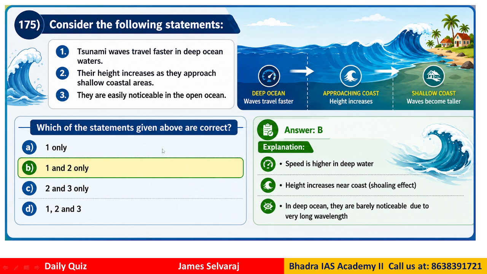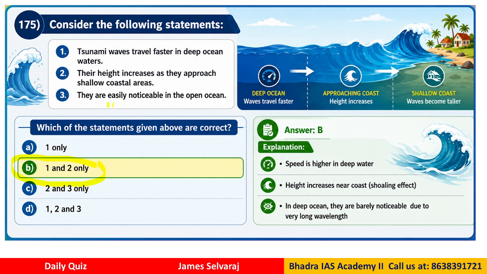Tsunami waves travel faster in deep ocean waters. Their height increases as they approach the shallow coastal area. They are easily noticeable in the open ocean, right? So which of the statements are correct? So the answer is B, only 1 and 2 are correct, right? That means the answer is B, only 1 and 2.